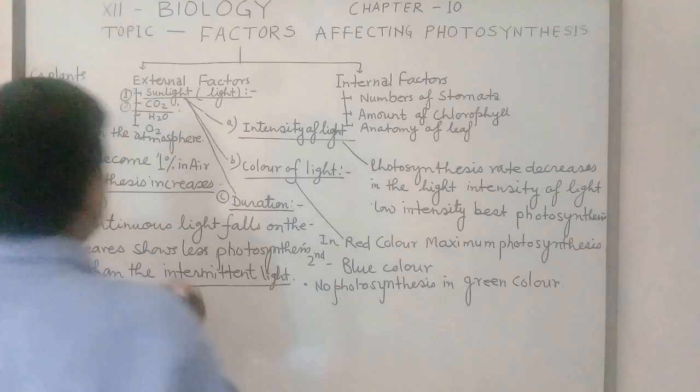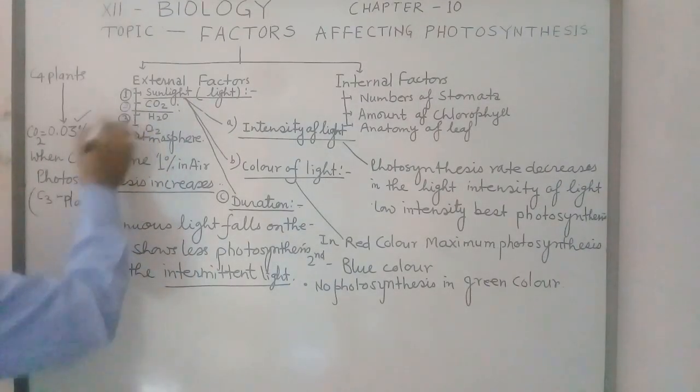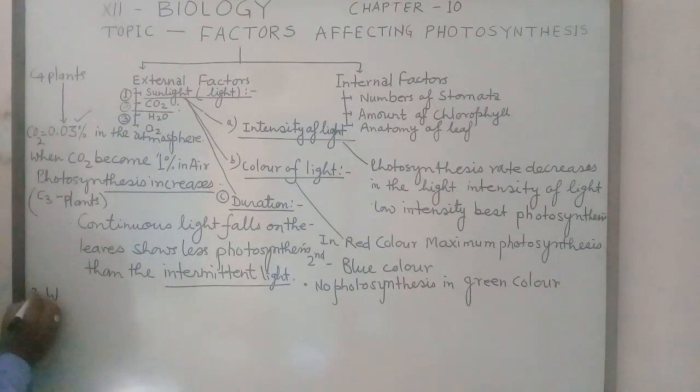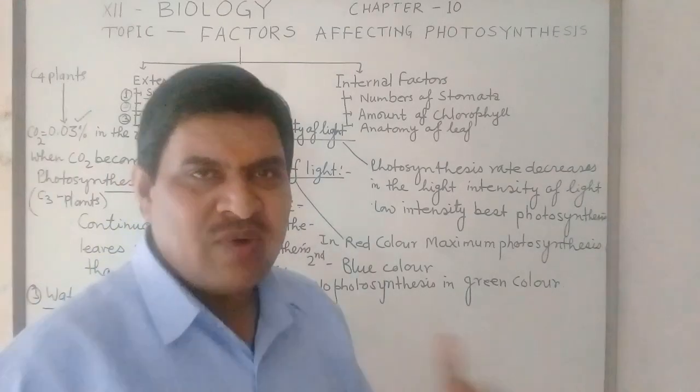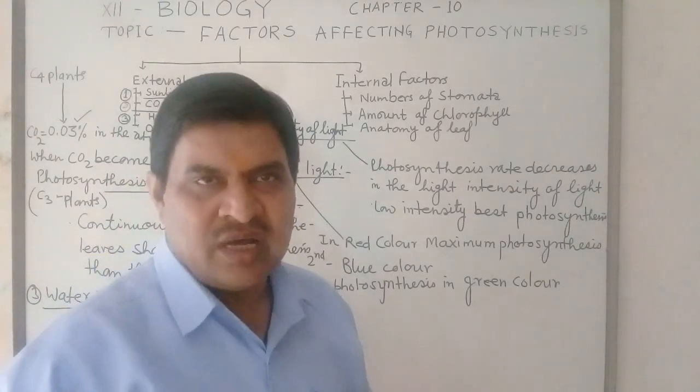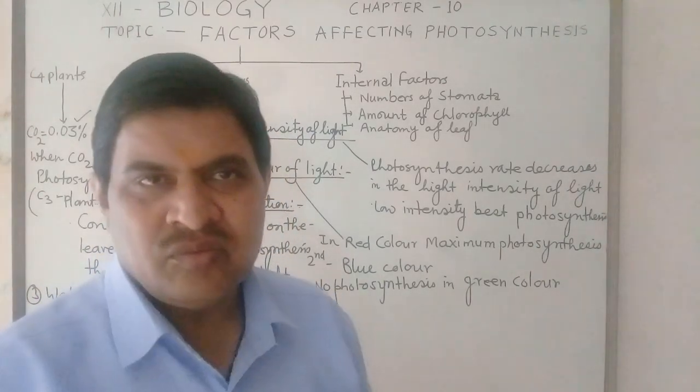Third one is water. Water is involved in photolysis.